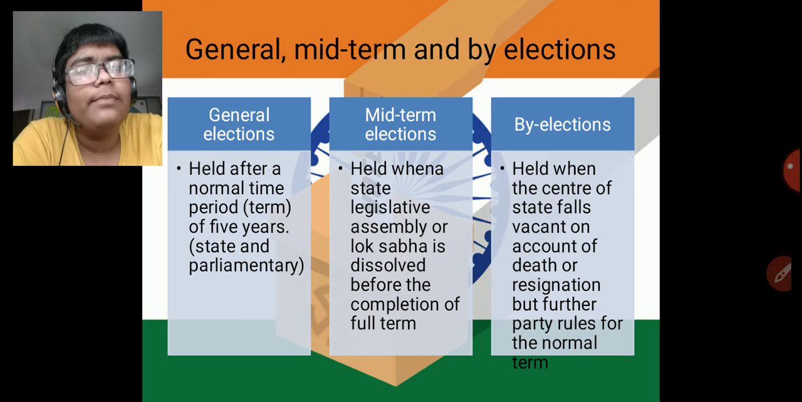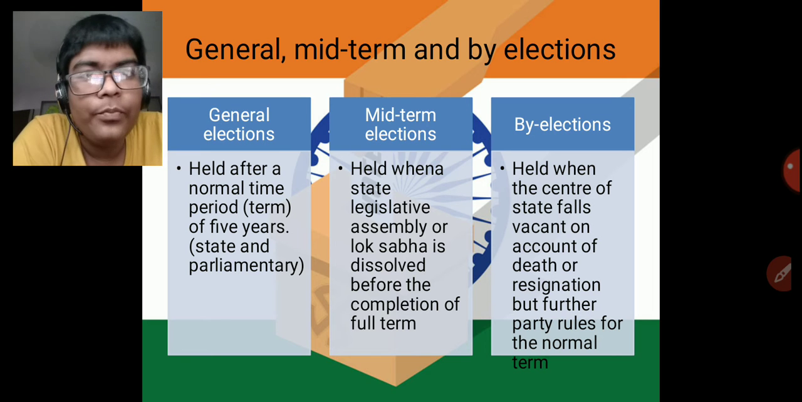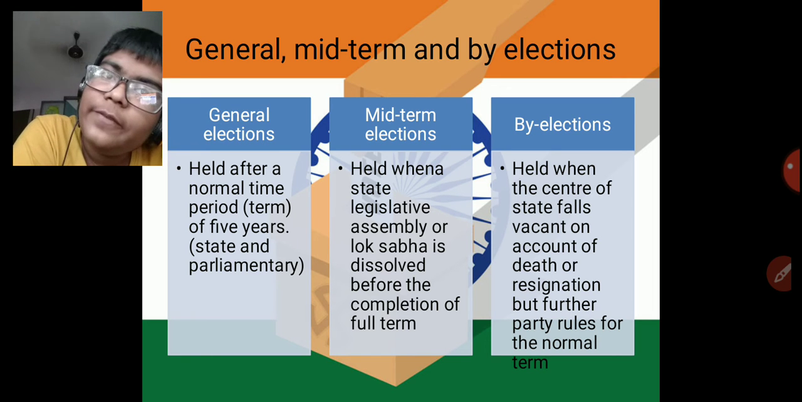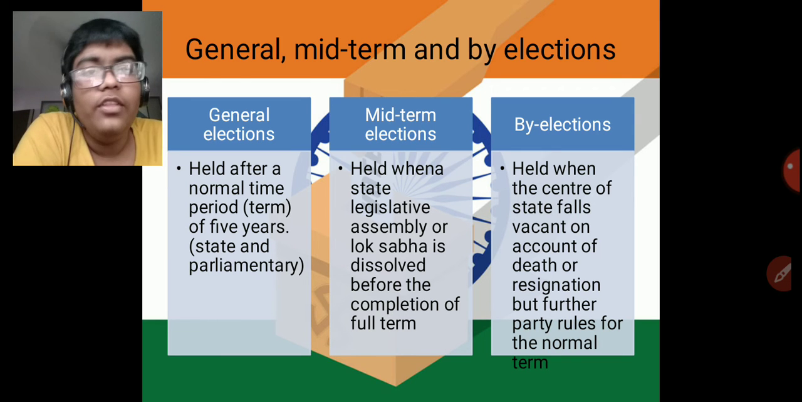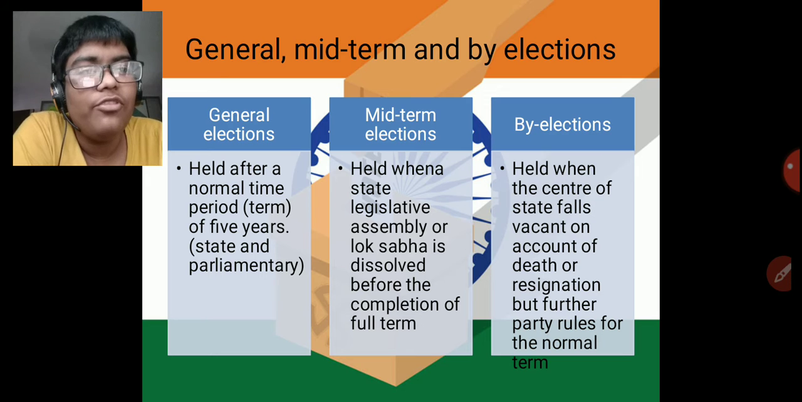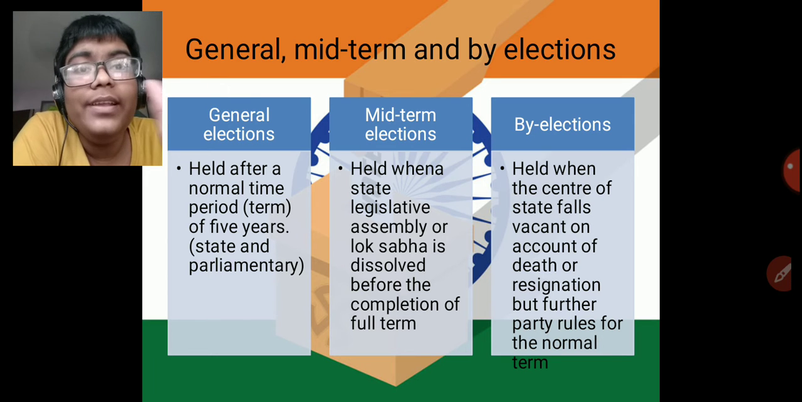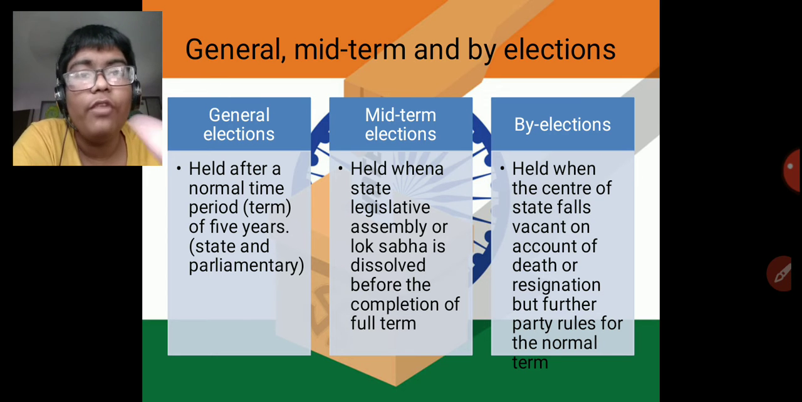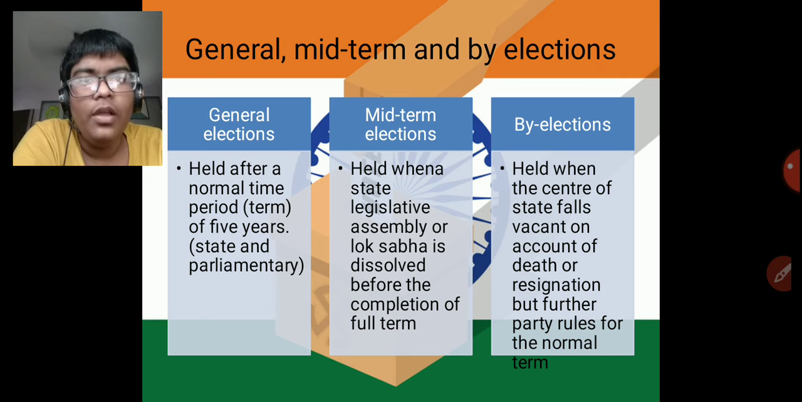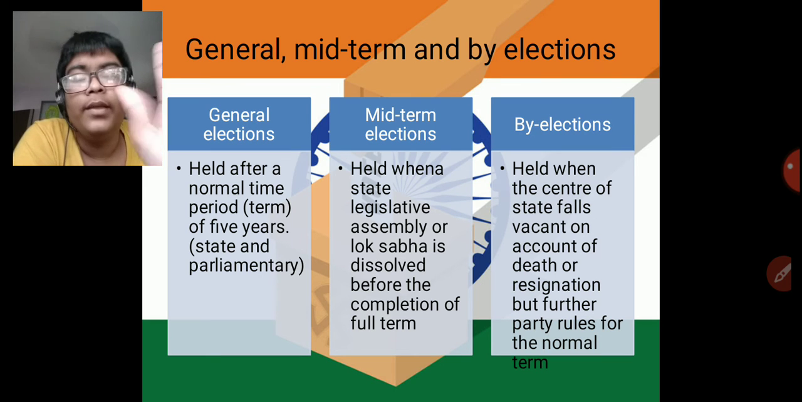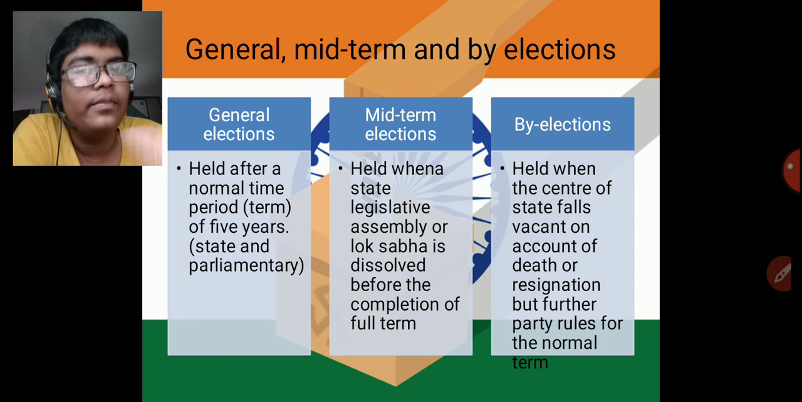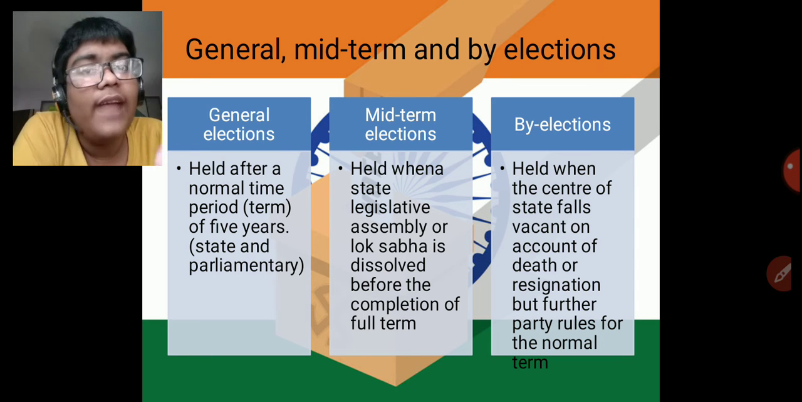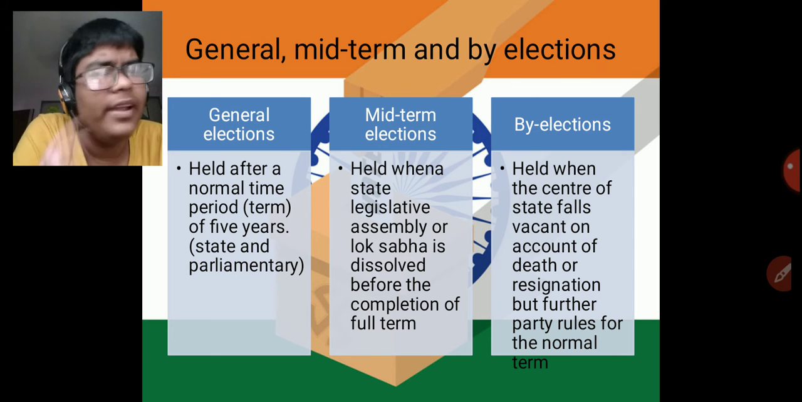Then, on the basis of term, you have again three types of elections: the general election, mid-term election, and by-elections. Now, what is this term actually? Term is the time period for which a government or a party rules, which is normally 5 years. General elections are normally held after every 5 years.